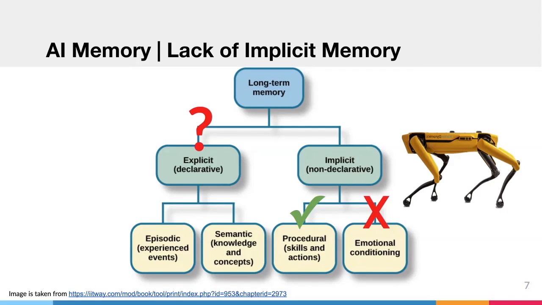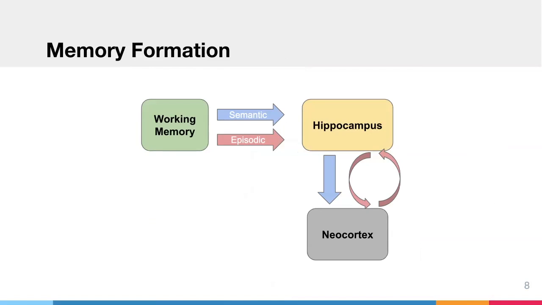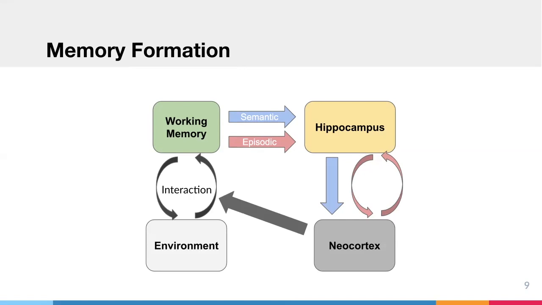Now, let's go to the explicit memory. Does AI actually own it? To answer that question, we need to see the memory formation of an AI. First, let's recall the human memory formation. We have a working memory, and then we send it to the hippocampus, and then we encode those memories into an episodic or semantic memory stored in the neocortex. In this diagram, if I add another factor, which is environment, the figure might look something like this.